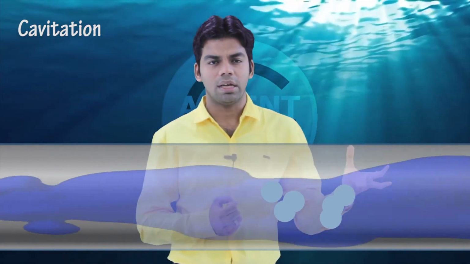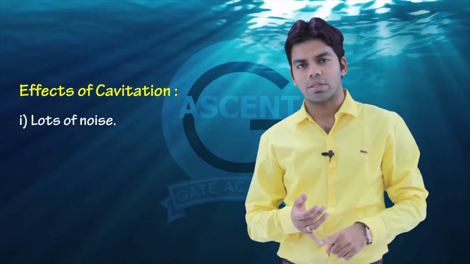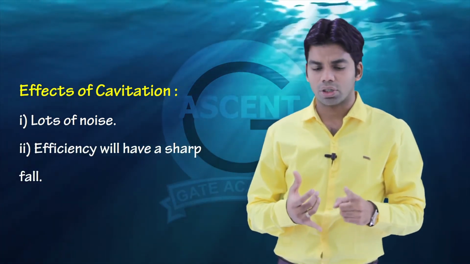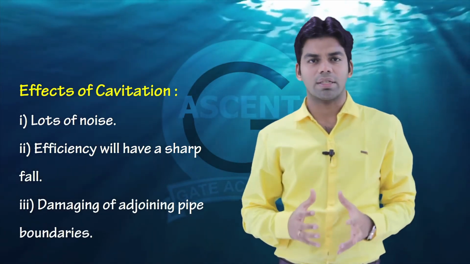Such bubbles, when the same liquid reaches a high pressure region, will burst again and start hitting the surface of the pipe, and this process is called pitting. The process of formation of bubbles is called cavitation, and when the bubbles burst and start striking the surface, that process is called pitting. So what are the effects of this cavitation? First, it produces lots of noise. The efficiency of the flow will have a sharp fall, and it will damage the adjoining surface of the pipes.